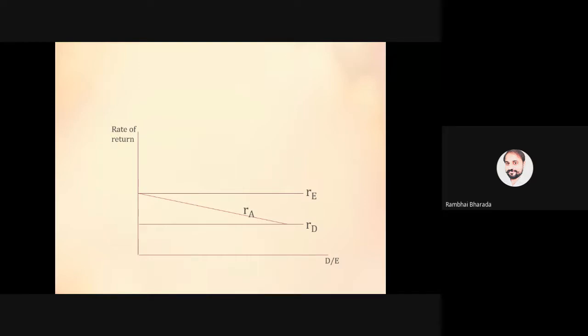So as the debt RD will increase, we will use more debt, the cost of capital RA will decline. Are you getting my point?